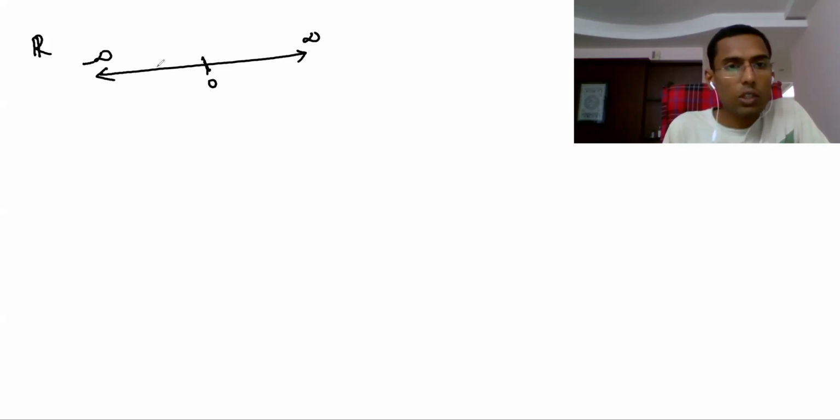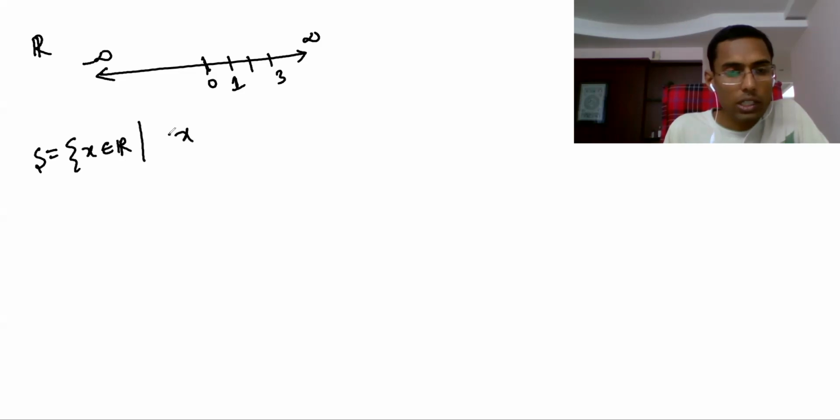Now an interval means, for example, here I wrote 1, this is 2, this is 3. Now I am writing in set builder form. Let's say S is a set of real numbers x such that x is from 0 to 3. That means all the real numbers from 0 to 3.